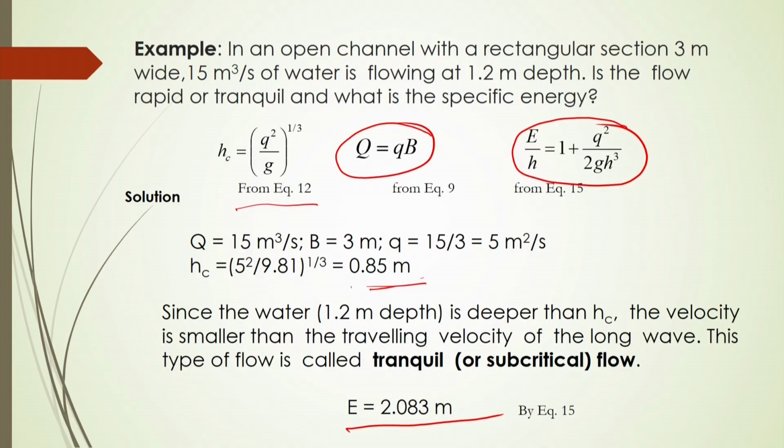So, we can say that the flow velocity is smaller than the travelling velocity of the long wave, and then as per definition the flow will be tranquil, or you can say it will be subcritical flow. So, based on this example we will be able to calculate whether the flow will be subcritical or supercritical.